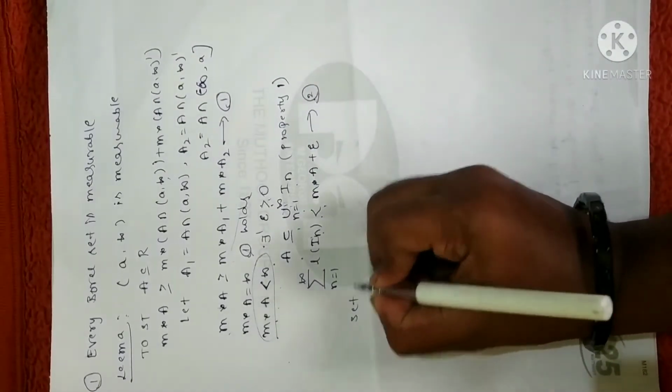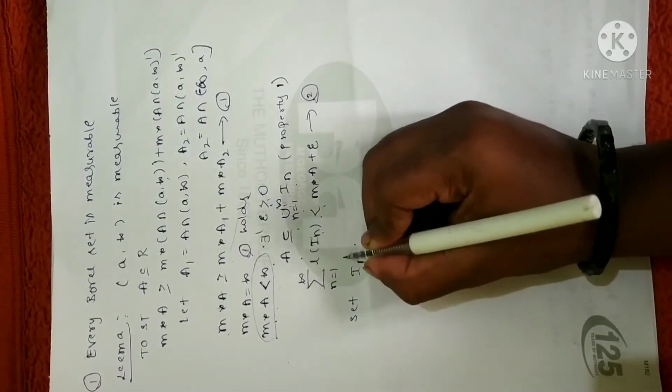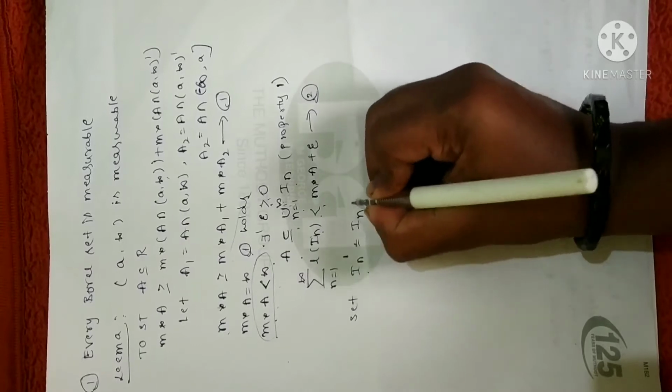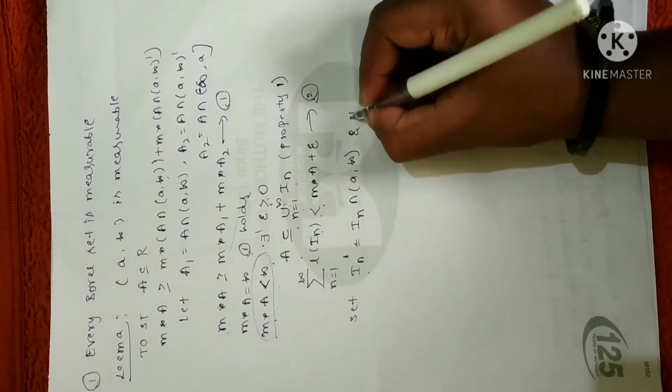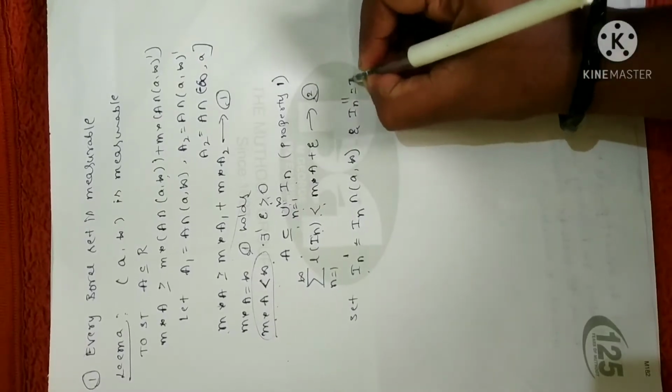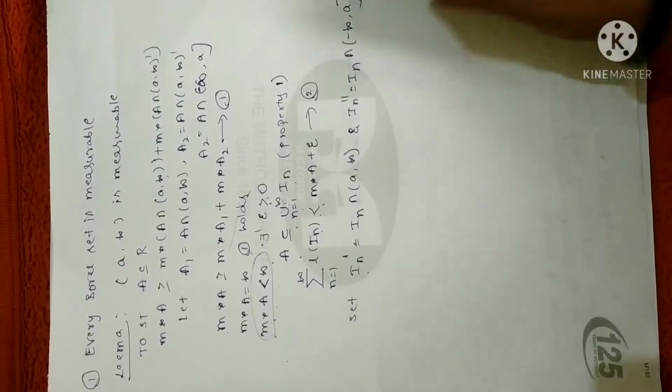Now what I am going to do is, let me set I_n complement, for any open interval I_n, its complement as I_n intersection a to infinity, and I_n double complement as I_n intersection minus infinity to a.